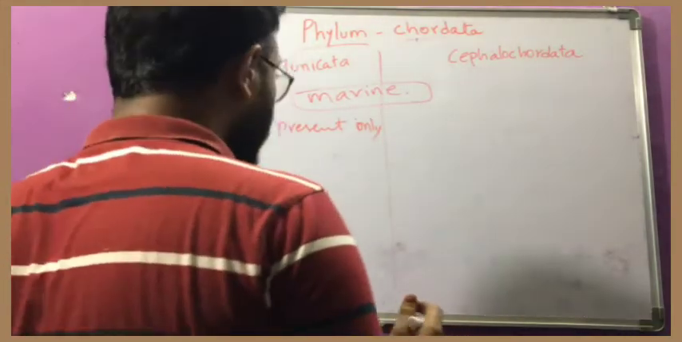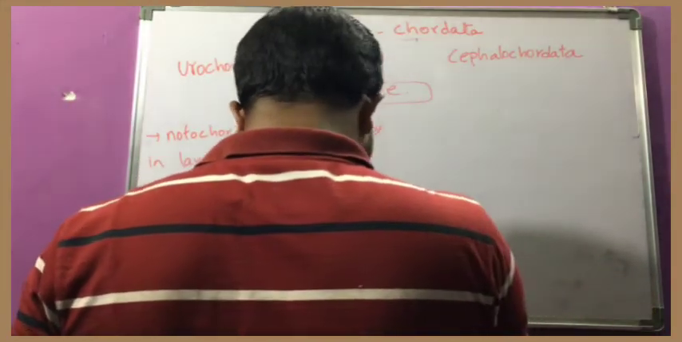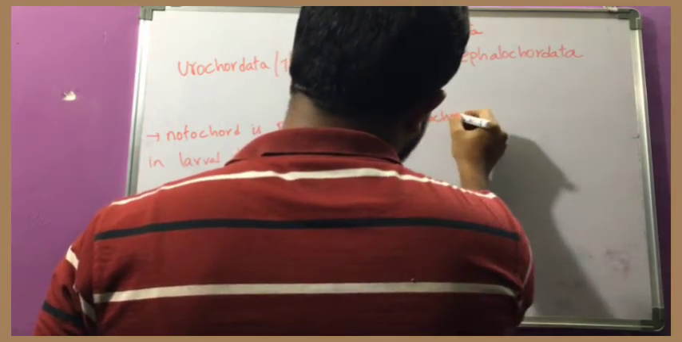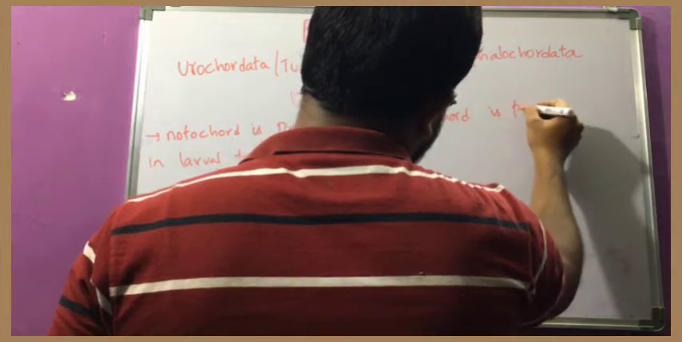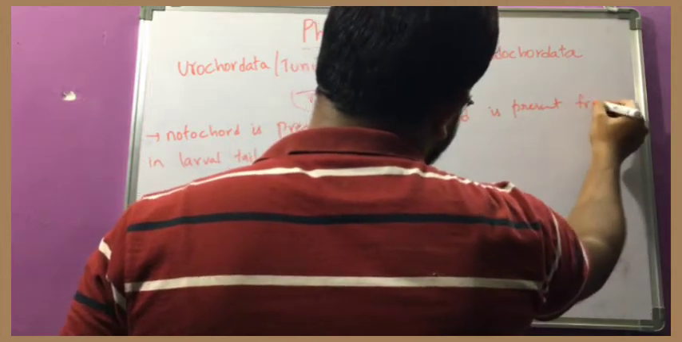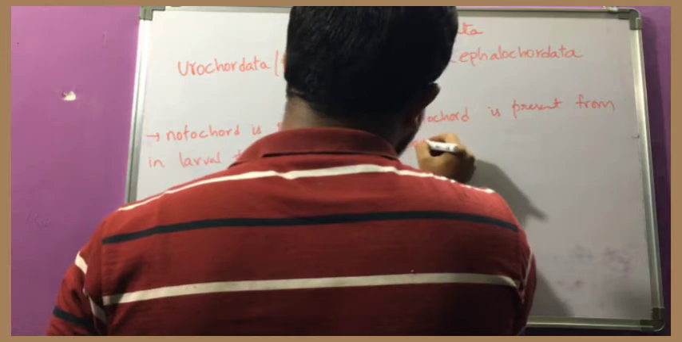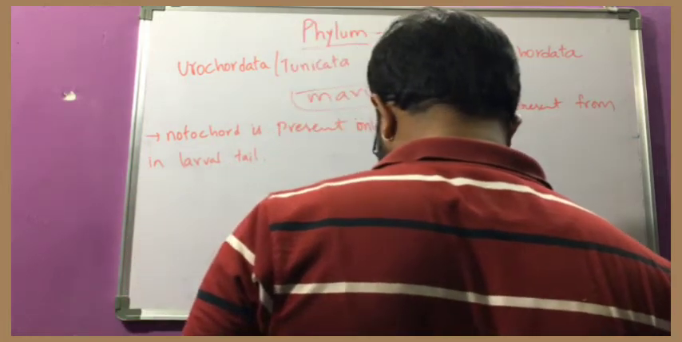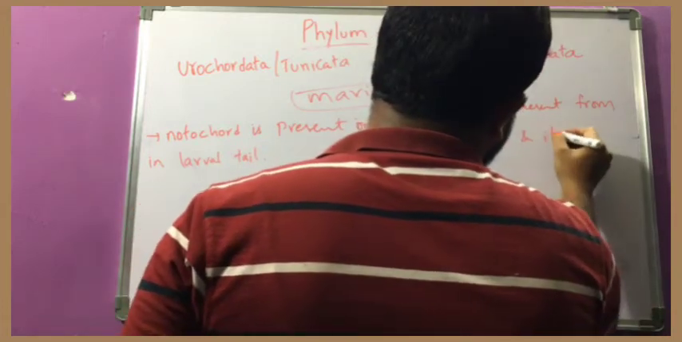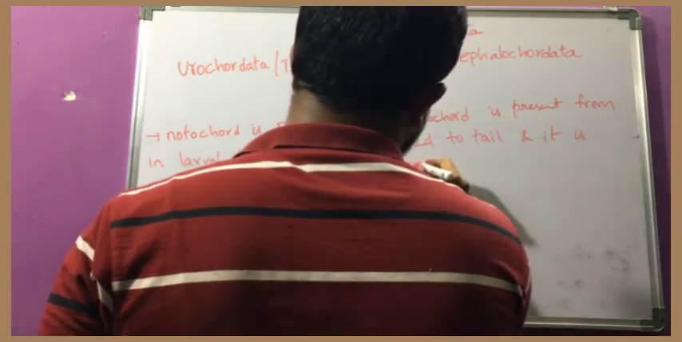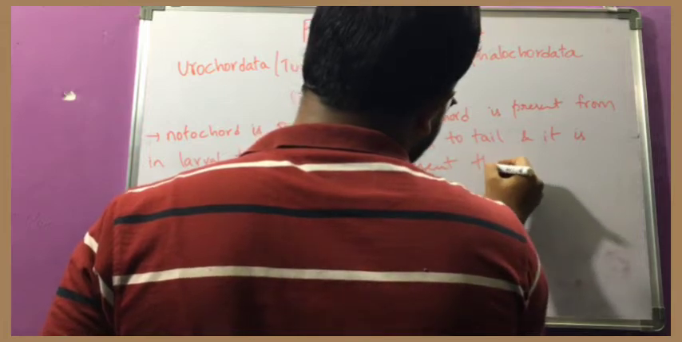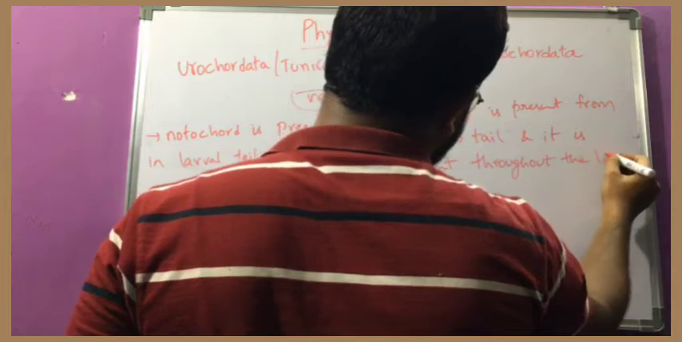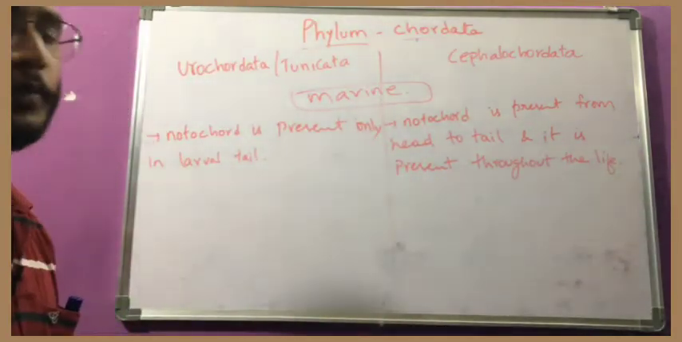But in the case of Cephalochordata, it extends. Notochord is present from the head region to the tail, and it is present throughout life. Did you understand this point?